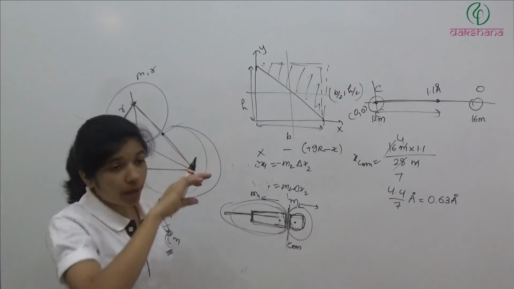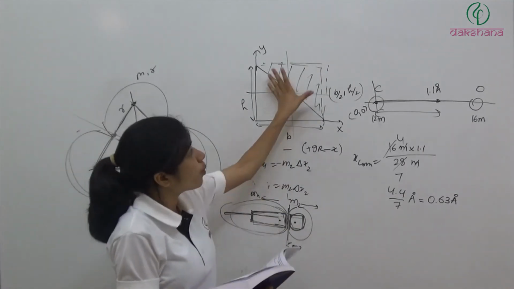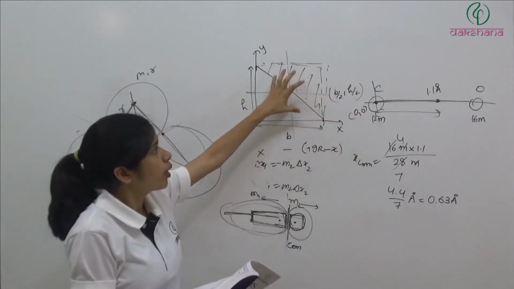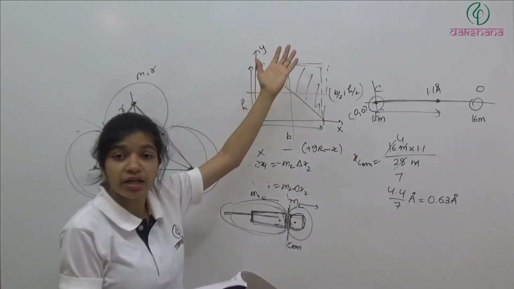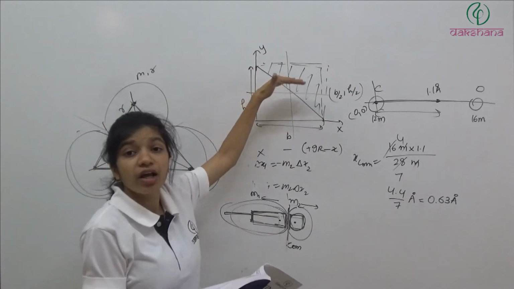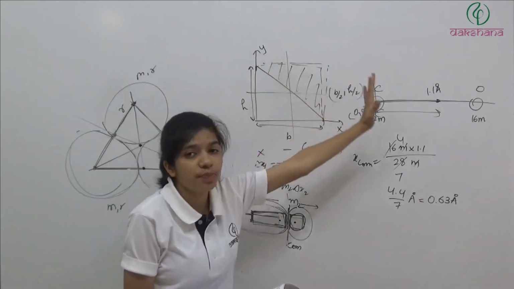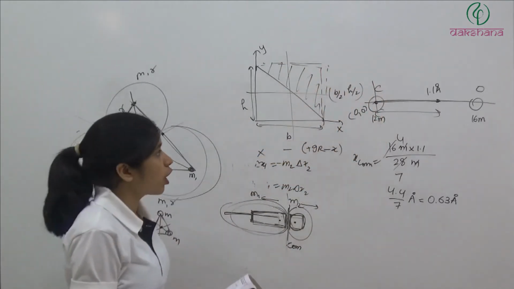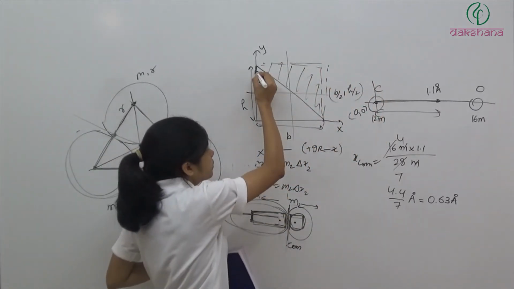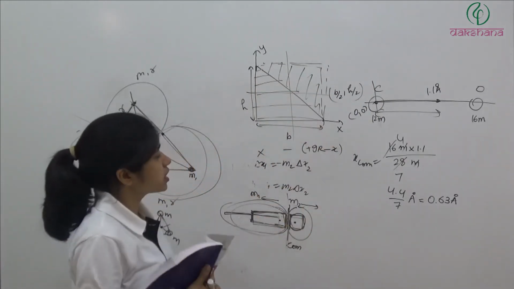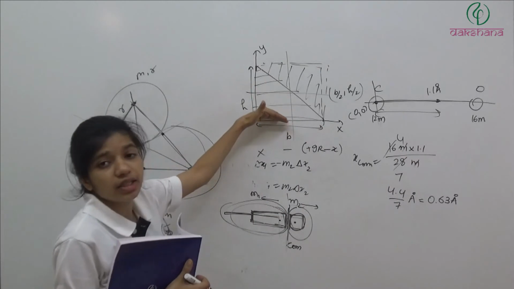So if it was complete, then center of mass would have lied at b by 2 and h by 2. But now हमने क्या किया, हमने ऊपर का मास निकाल दिया. So here there is no mass. So now if we compare with the rectangle, in rectangle we had a symmetric mass distribution, but when we have removed this part from the rectangle, now we have more mass in this region. So definitely the center of mass is going to shift in this region.